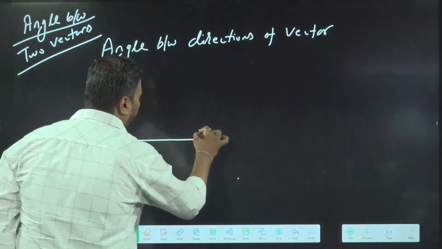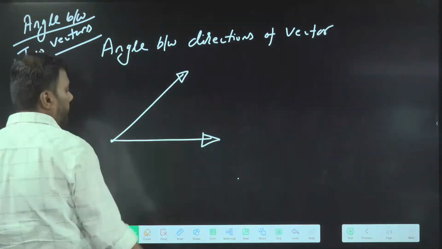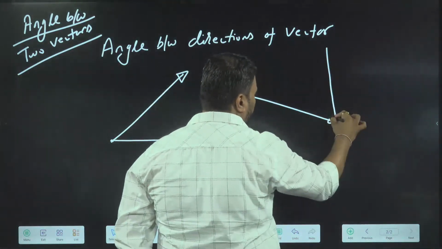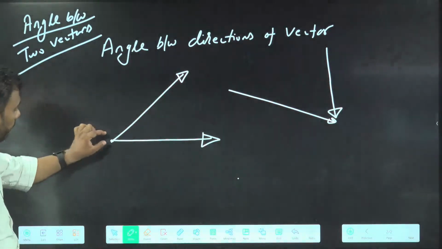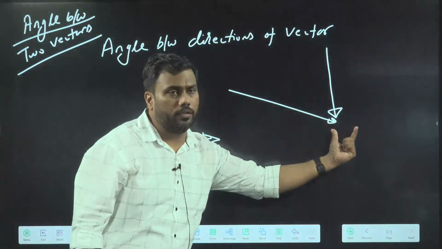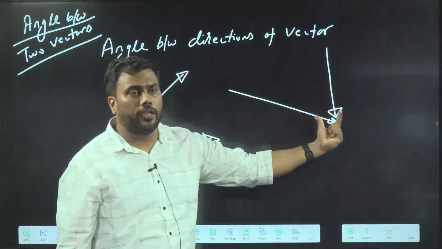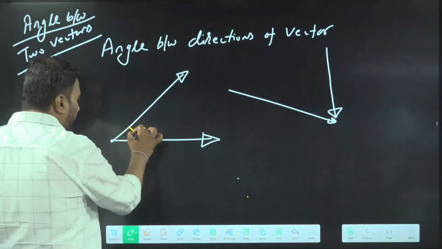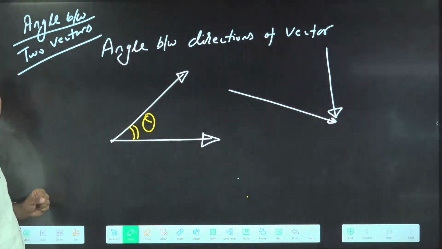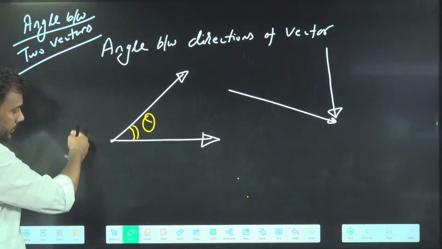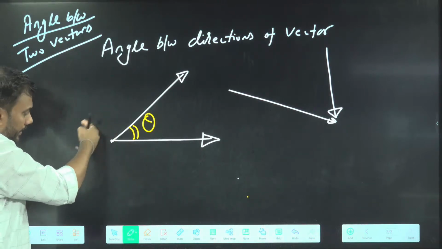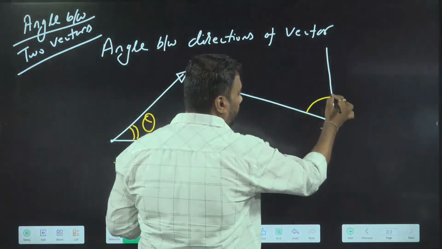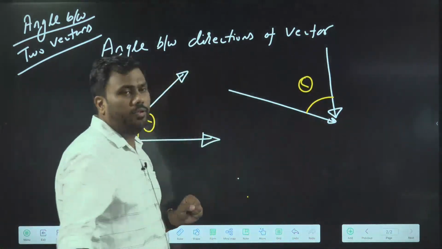If two vectors are arranged either tail by tail like this or head by head, such that their tail points are common or head points are common, then the angle created between them, which is less than 180, is the angle we take. Not this one, which is greater than 180. We will take this angle, which is less than 180. This is called the angle between vectors. Similarly here, we will take this angle as the angle between vectors.